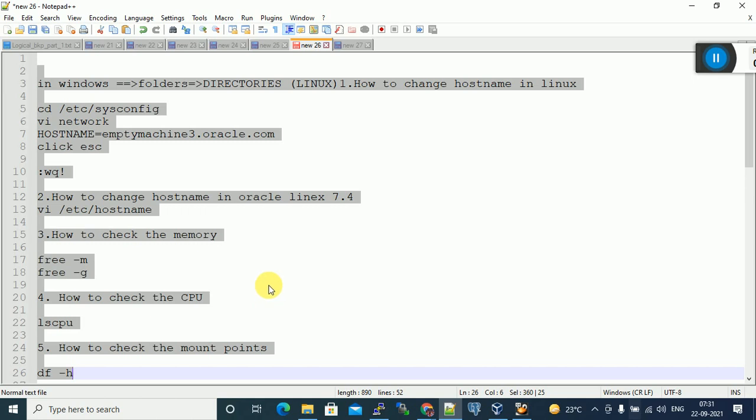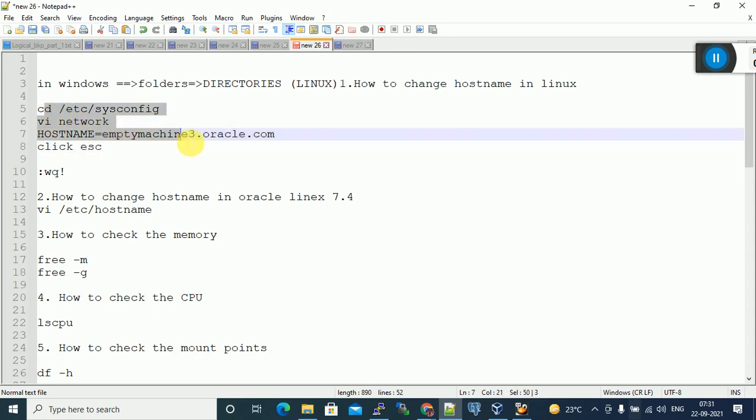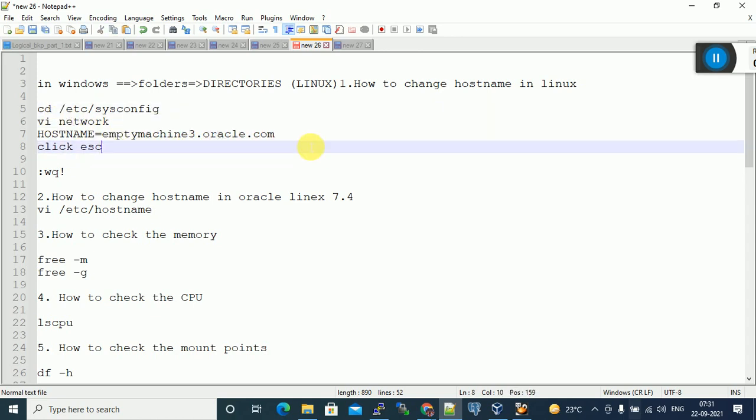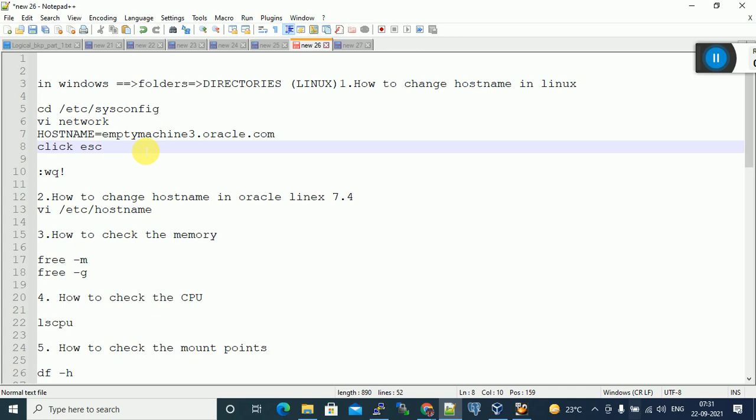Without other help, you can practice on your own. If it is the first time, maybe mistakes will happen. If you have any issue, like I am not able to save this file, you can ping me on WhatsApp. I myself, or I will ask someone, and they will help you. Okay, this is the process to change the host name.